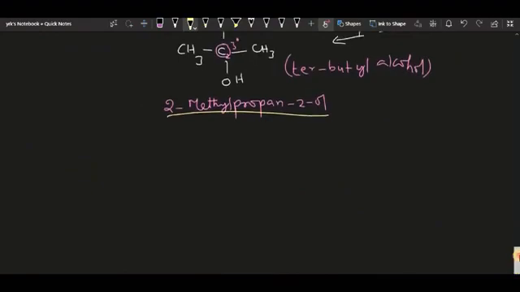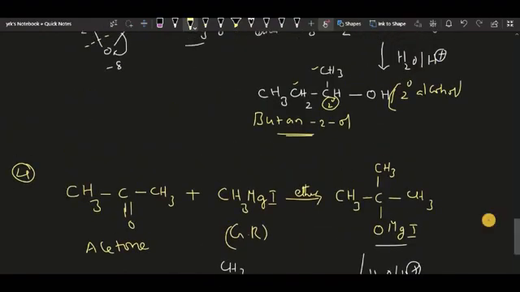So the fourth one is the reaction of Grignard reagent with acetone.